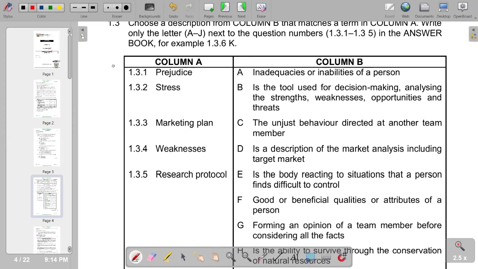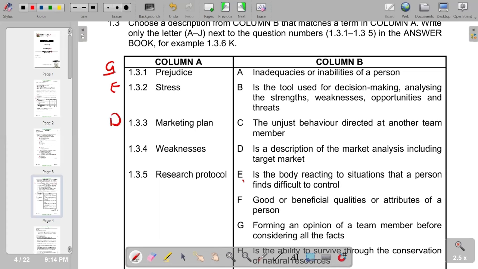And moving on to stress, we'll check again which one. So we have E as the most appropriate: the body reacting to situations that a person finds difficult to control. So E is the most appropriate. Then marketing plan. Market plan, if you go to D, is a description of the market analysis, including target market. So we have D.